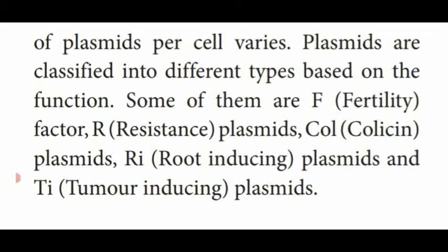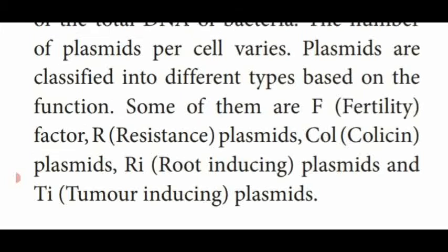And the TI plasmid, TI means tumor inducing plasmid. Tumor inducing means, in human beings, some people are affected by a deadly disease called cancer. Likewise, this plasmid also causes tumors in the plant body. That type of plasmid is named as the TI plasmid or tumor inducing plasmid.